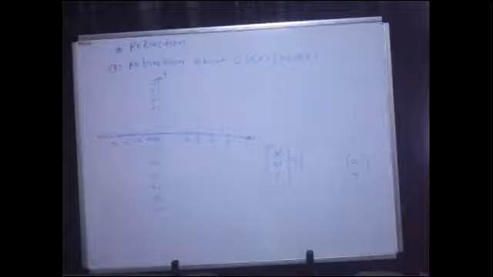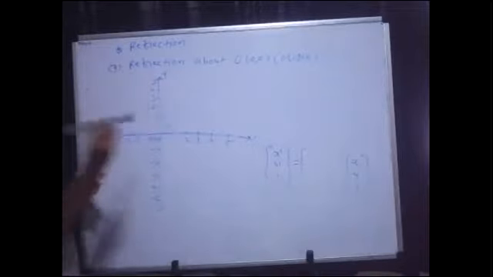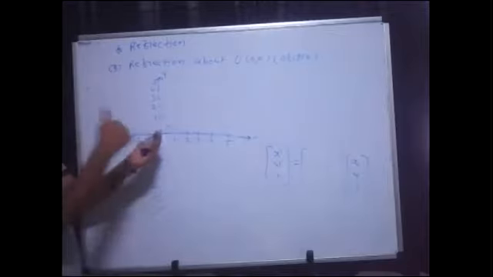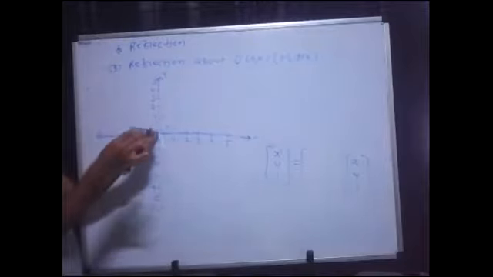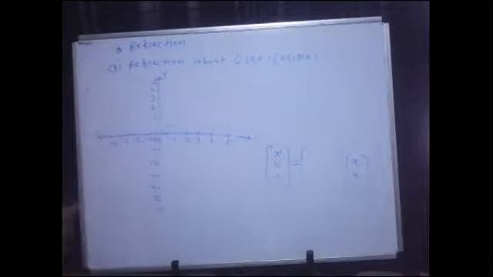Again I am repeating, now your reflection axis is not x, it is not y, it is this one where the line is passing through the origin. So this line passes through the origin, you consider it as the reference, and you need to reflect the object. So where would the original object be?